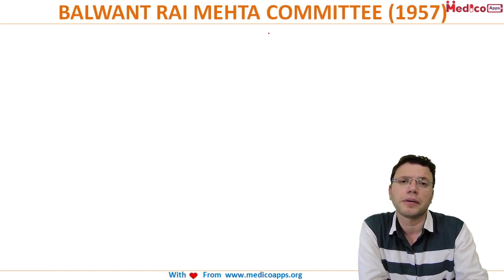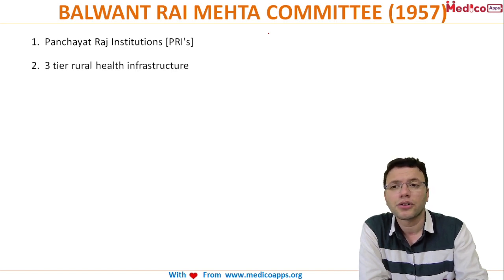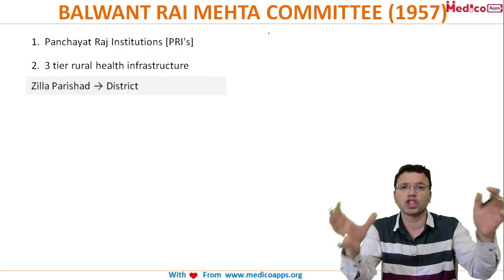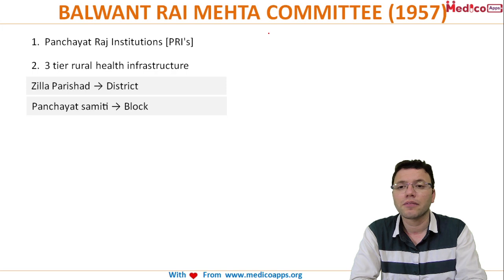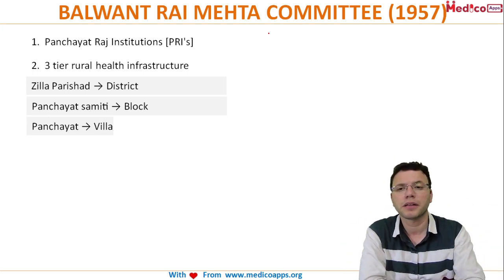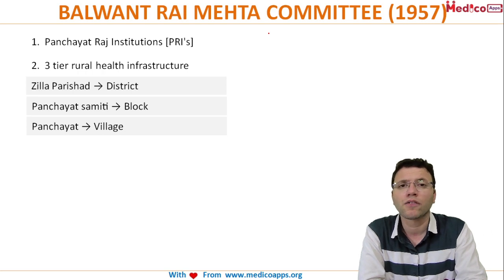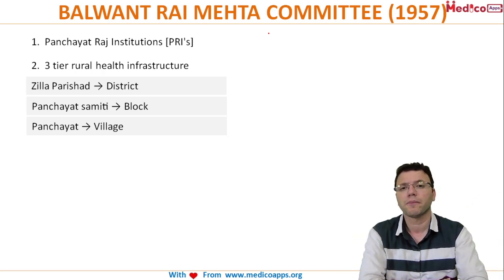Then the Balwant Rai Mehta committee came in 1957, which said we need to establish governance by the people, for the people. That is the Panchayati Raj institutions, and a three-tier rural infrastructure was put in place. At the district level, we call it the Zilla Parishad. Zilla is a district, and Parishad is a building with people. At block level you have the Panchayat Samiti, with many panchayats sitting together. And finally you have the panchayat at village level, where an elder person is selected, delivering and listening to people there.